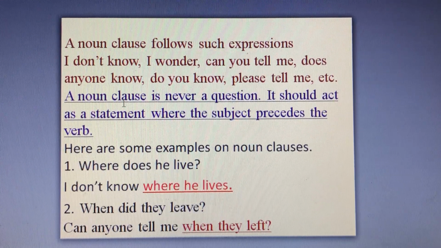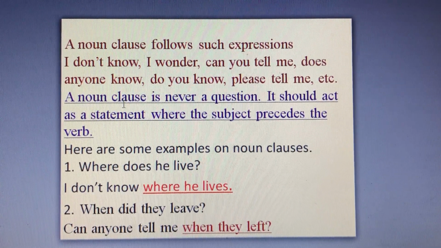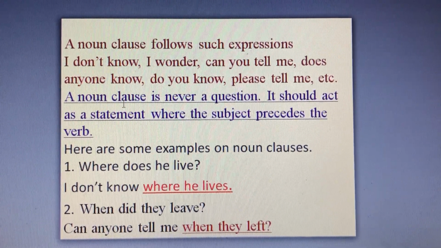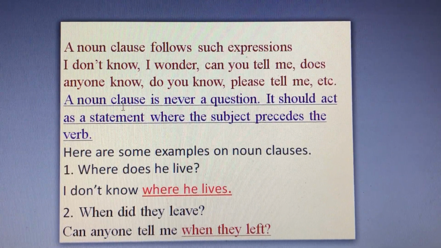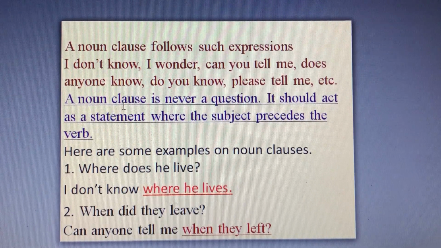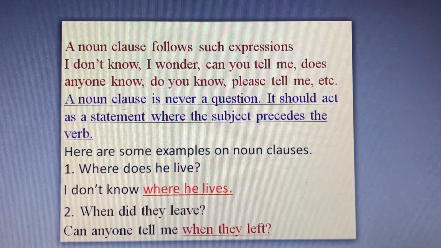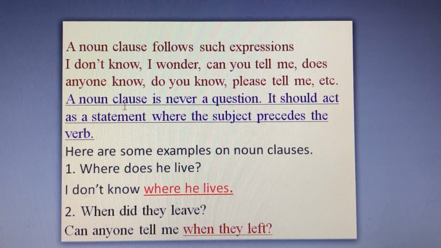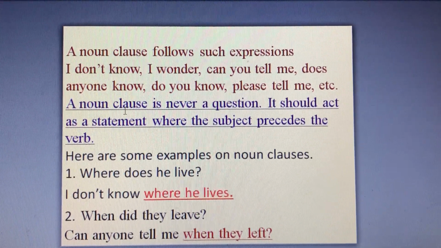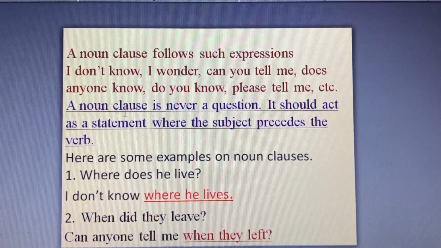As you noticed here, a noun clause cannot be a question. It shouldn't have any question word order, but it should act as a statement in which the subject comes before the verb. In questions, verbs precede subjects, whereas in statements, subjects precede verbs.